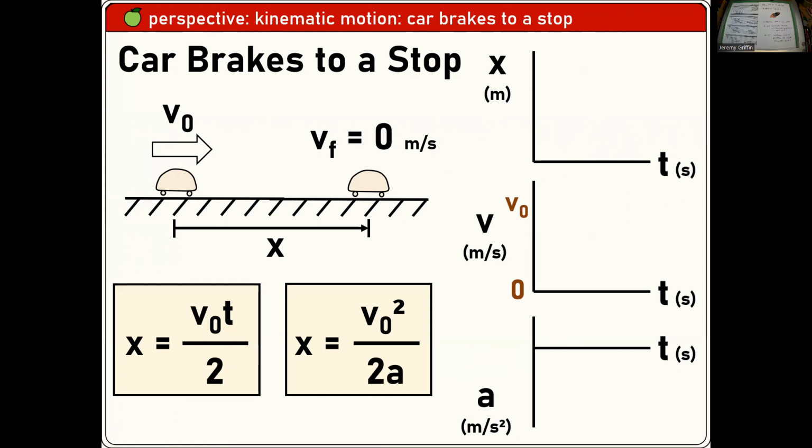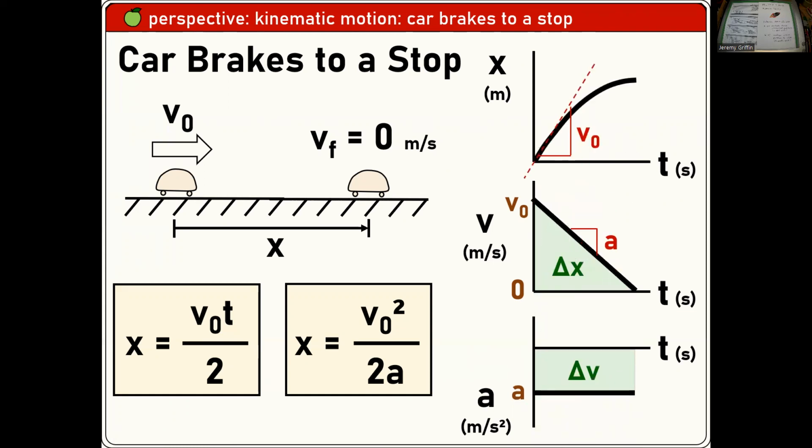Okay, you got those three graphs? Did you just draw those, just like that? So it starts off with a fast velocity, and as time ticks forward, going to the right, it goes to 0, right? Which means it has a negative acceleration. And displacement versus time, well, it's always going forward, so it's always accumulating displacement, but at a slower and slower rate.